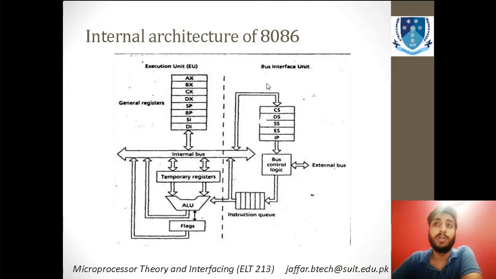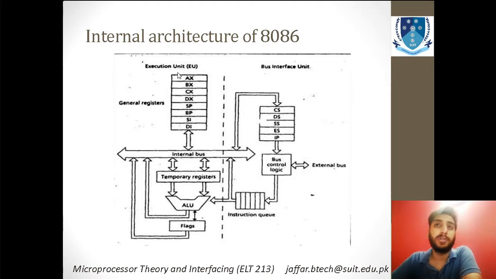There are basically two units of the 8086. The first one is known as the bus interface unit, and the second one is known as the execution unit. The bus interface unit is the combination of different resources and memories that includes different registers, external buses, bus control logic, and different instruction queues as well.